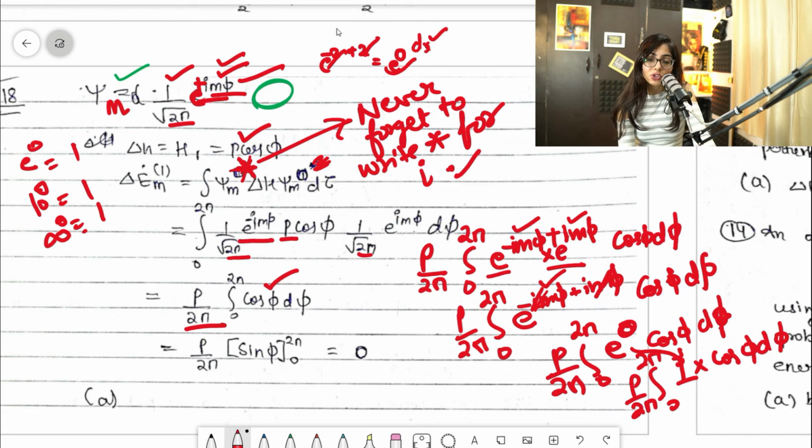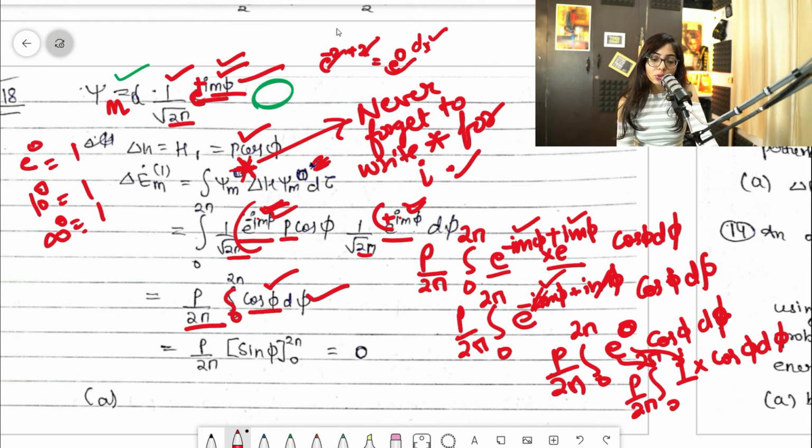So whenever e raised to power minus something and e raised to power plus the same thing are there, you will consider that as 1. That's what we have done. If something is the same and plus minus is there, you can consider that e raised to power 0, and that would be 1. So the only thing I'm remaining with is this cos phi d phi.